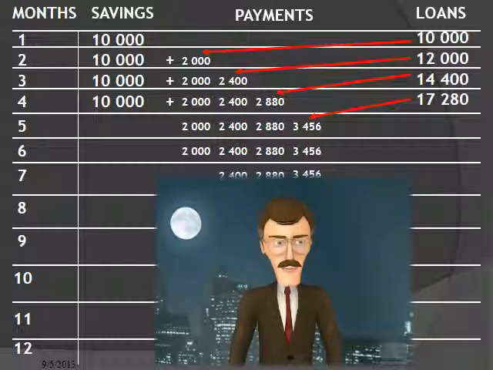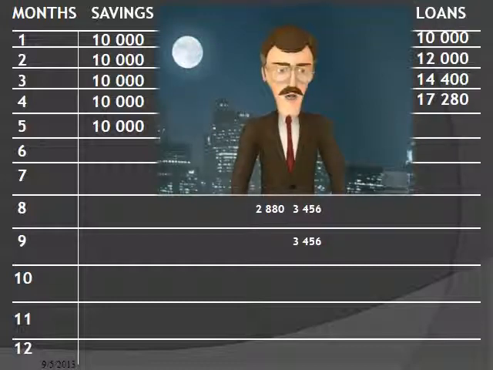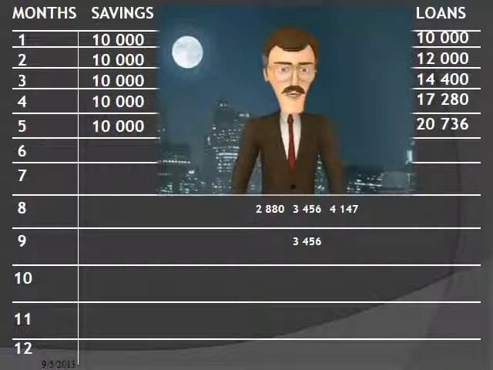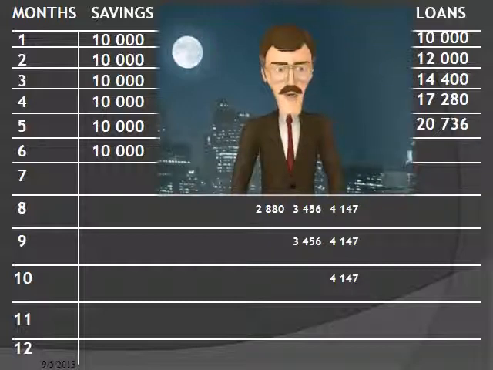3,456 Rand. In month 5, the income of savings and payments are 20,736 Rand. This will result in 5 payments of 4,147 Rand. In month 6, the amount available for loans will be 24,883 Rand. This will flow back to the cooperative in 5 payments of 4,026 Rand.